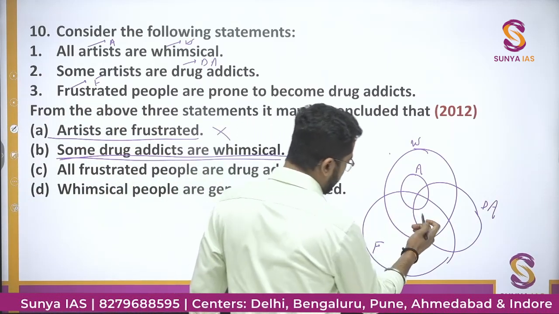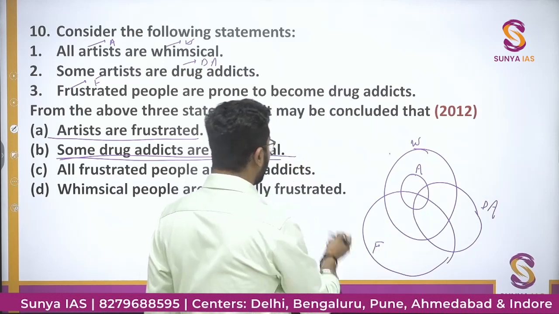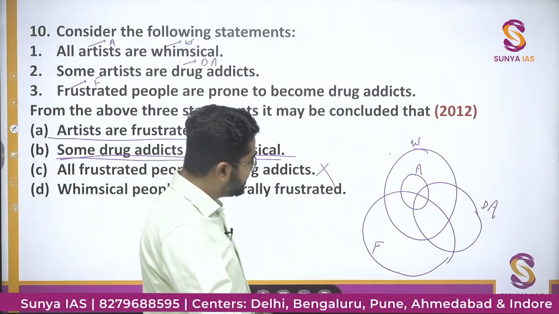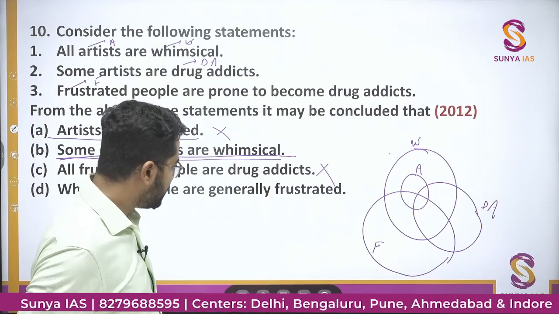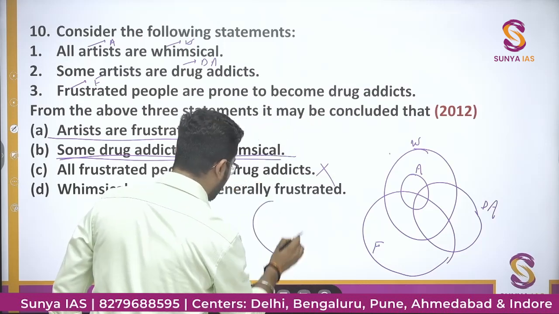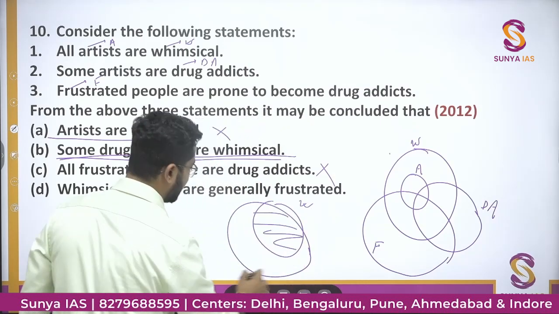No, only these frustrated people are drug addicts. These frustrated people are not drug addicts. This is also wrong. And whimsical people are generally frustrated. You cannot say whimsical people are generally frustrated. अगर यही डायग्राम ये frustrated या whimsical है, अगर frustrated ऐसा हो जाए तो this much area is common frustrated.